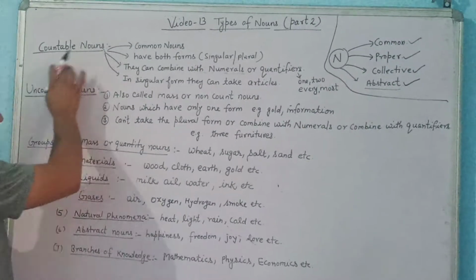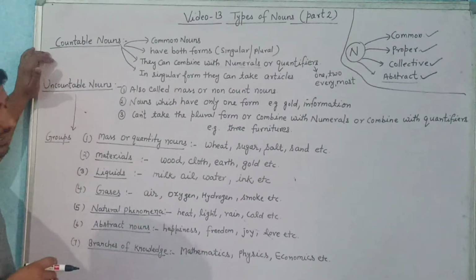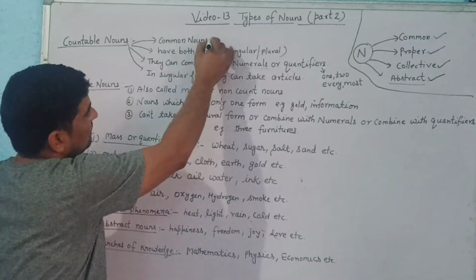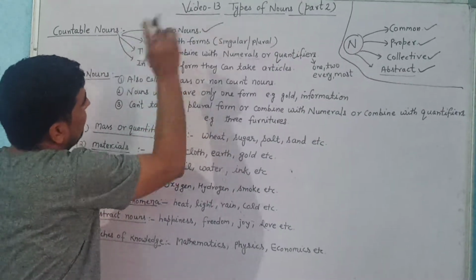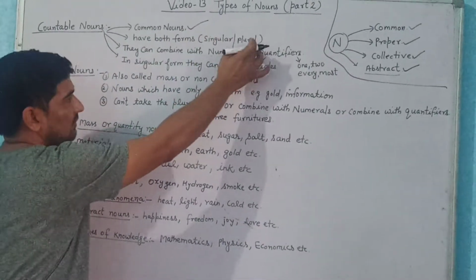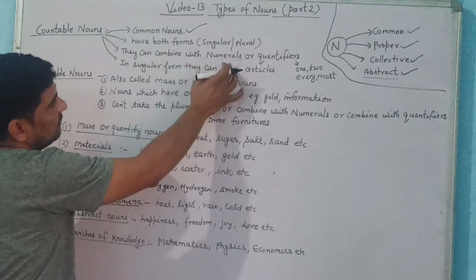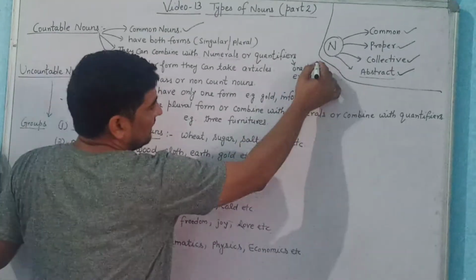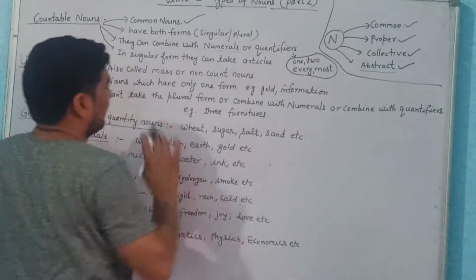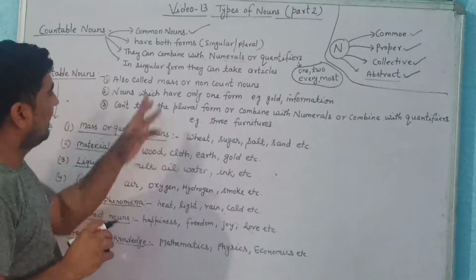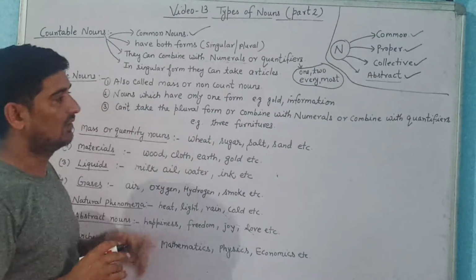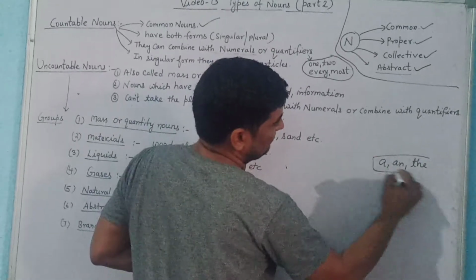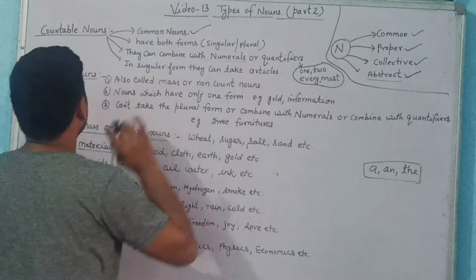So the first one is countable noun. As the name indicates, it can be counted. What are the main points about countable nouns? First, they are common nouns. They have both forms, they may be singular or plural. They can combine with numerals or quantifiers like one, two, every, most. We can combine any common noun with these numerals or quantifiers. In singular form, they can take articles also. All of you know the articles a and the. So we can use articles with countable nouns.